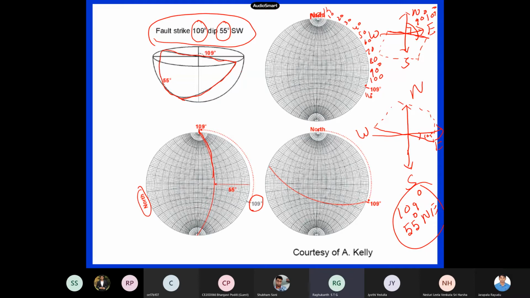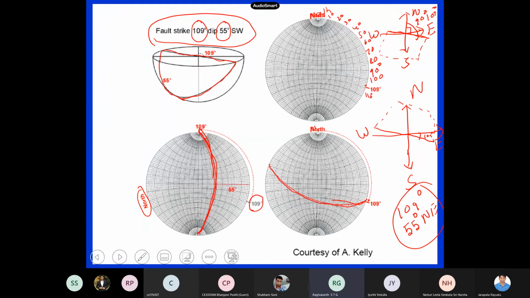So assuming this one, we draw this 55 degrees. This is my fault. Now you have to rotate it, so finally this becomes the north angle. So this is 109. This is my curve, actually. So this tells you...